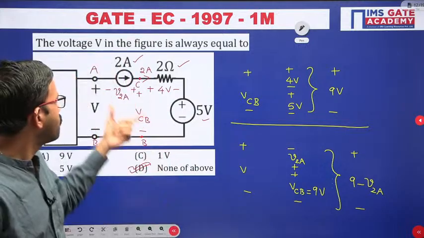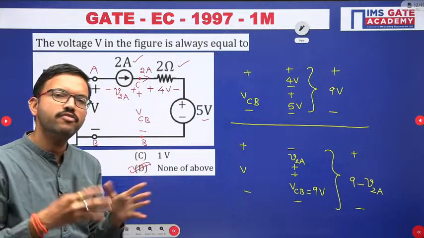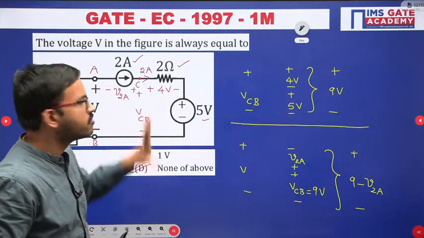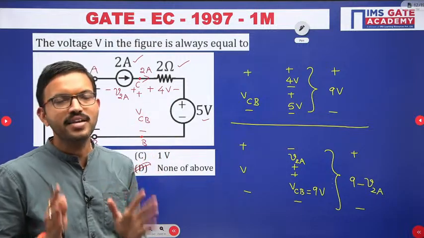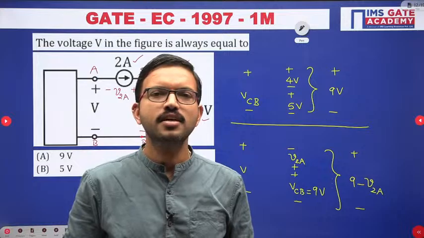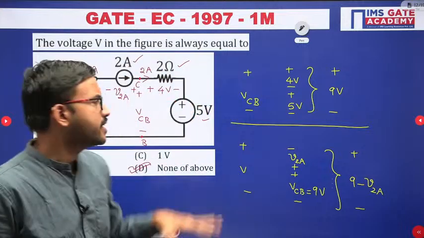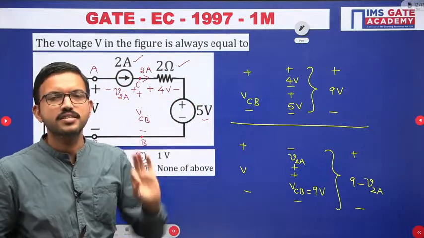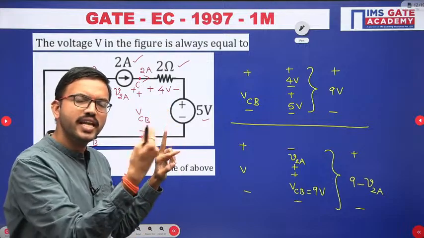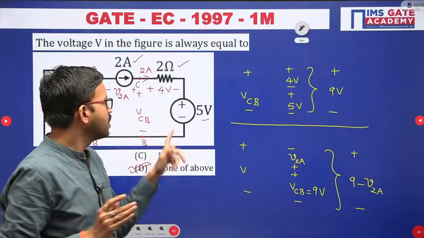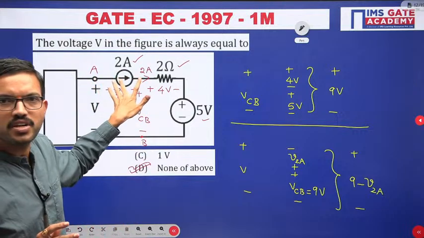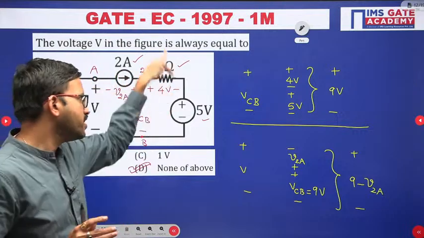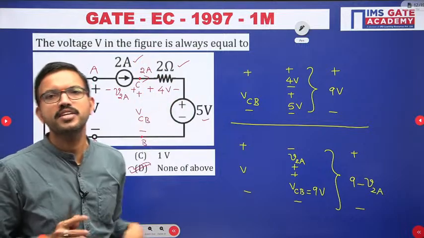But the voltage across the current source could be of any value. Similarly, the current flowing through the 5 volt source or any independent voltage source could be of any value based on the other network elements connected in the given circuit. Based on that, it can adjust to any other value. Suppose in this 5 volt source the terminal is kept open, then 0 ampere current is flowing. Even 0 ampere is allowed in a 5 volt source.